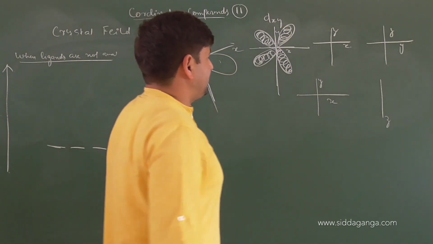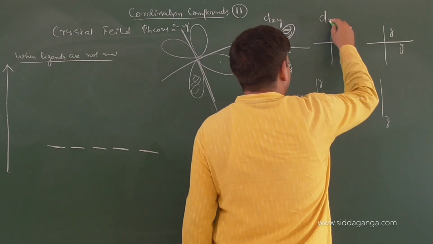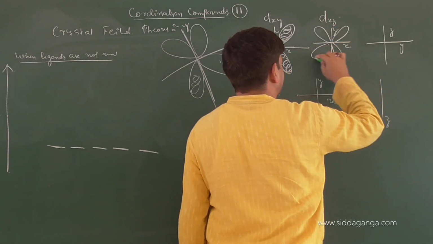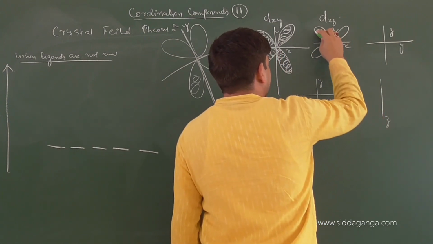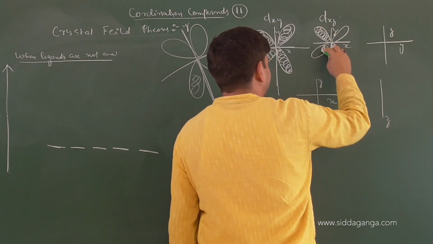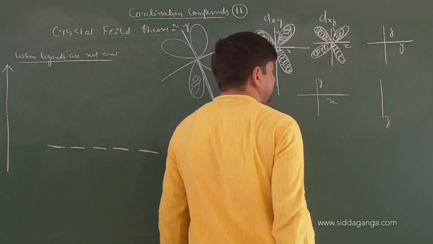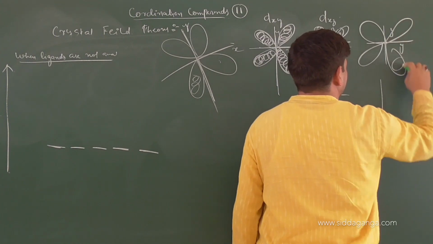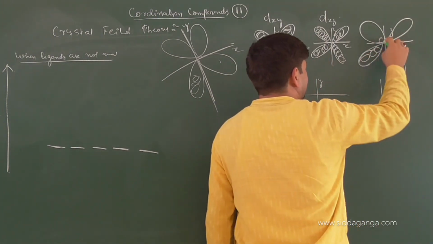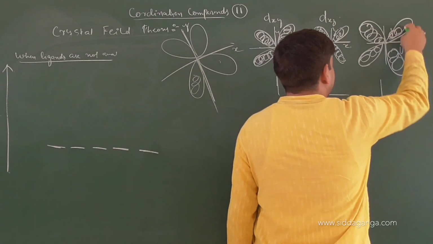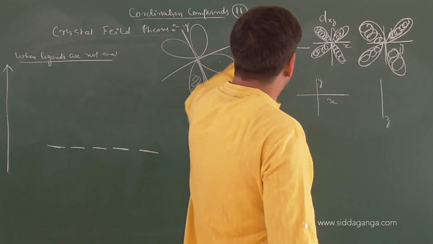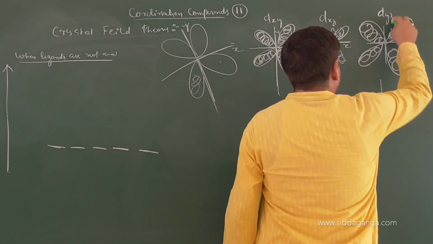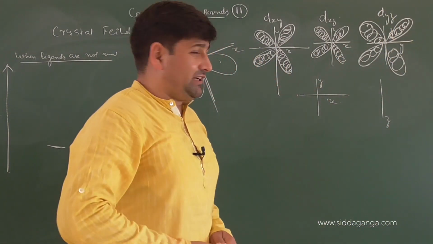Now in a similar way, you have the dxz orbital. It will be along x and z. I have shown it two-dimensionally here, but comprehend three-dimensionally how exactly the axes will be, right? Then this will be dyz. Again, double dumbbell. Now if you look at these three orbitals, children, dxy, dxz and dyz, all these orbitals are present in between the planes.